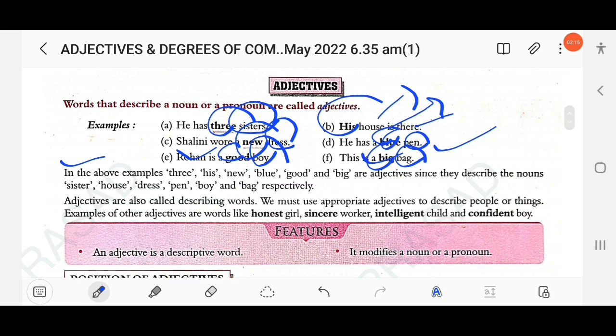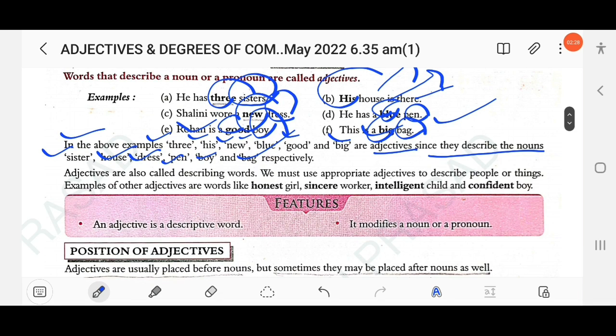So in the above examples, 3, his, new, blue, good, big are adjectives since they describe the nouns sisters, house, dress, pen, boy and bag. Adjectives are also called describing words. We must use appropriate adjectives to describe people or things.